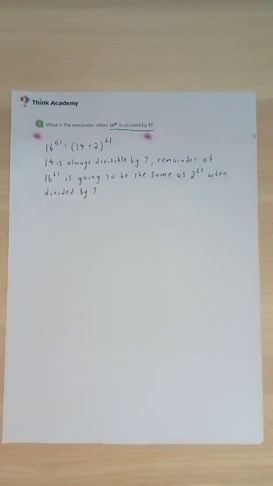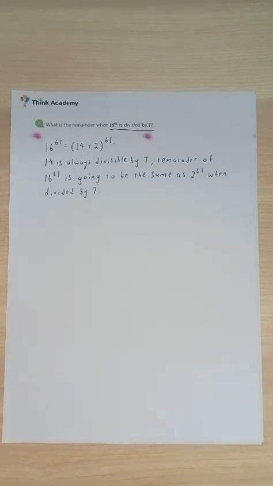We are not going to talk too much about this, but the binomial theorem allows us to expand this kind of thing. And we'll notice that the only thing that is not divisible by 7, or rather might have a remainder, is really just 2 to the power of 61. So that's why 16 to the power of 61, when divided by 7, is going to have the same remainder as when 2 to the power of 61 is divided by 7. That's the idea I want to bring everyone about for this question. It simplifies a lot of things.